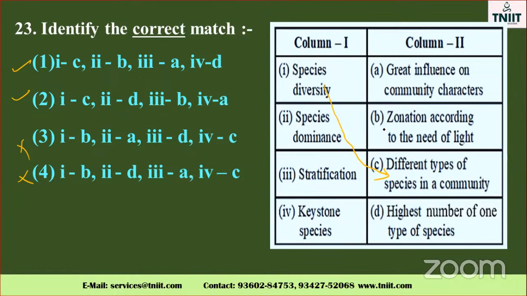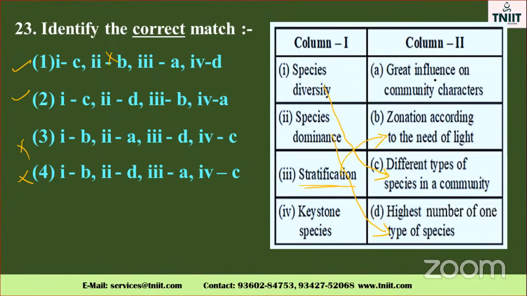Zonation according to the need of light, no. Species dominance will not be like that, light. It depends on the light, no. So another one is D only given. It's the highest number of one type of species. That is called dominant, isn't it? Okay. So automatically the second will become it, the first will not come. Isn't it, my dear? Third one, B is that. Stratification, zonation according to the need of light. Stratification is the correct option for the light dependent one.